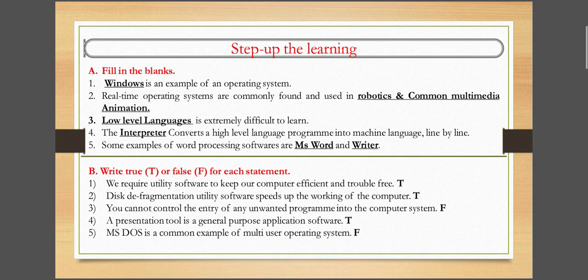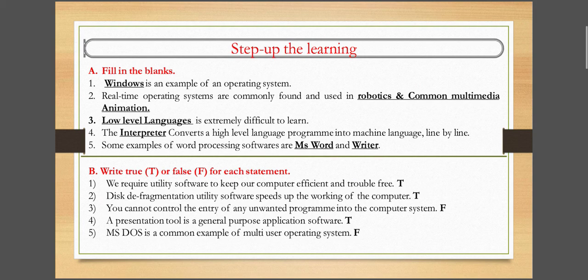Next, real-time operating systems are commonly found and used in robotics and common multimedia animation. So fill in the blanks number 2 is robotics and common multimedia animation. Next, low level language is extremely difficult to learn. Low level language means machine level language or binary language. Okay, it's so difficult to learn. Next, the interpreter converts the high level language program into machine level language line by line. Okay, next, some examples of word processing software are MS Word and Writer.